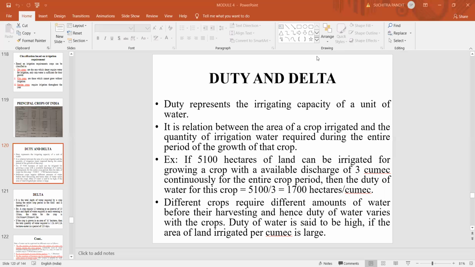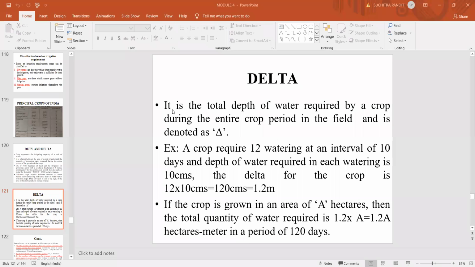Next, delta of irrigation water. The total depth of water supplied to a particular crop grown in a particular area throughout its growth period is called the delta of irrigation water. Delta is the total depth of water required by a crop during the entire crop period, right from its sowing to its harvesting, and it is denoted by a symbol.